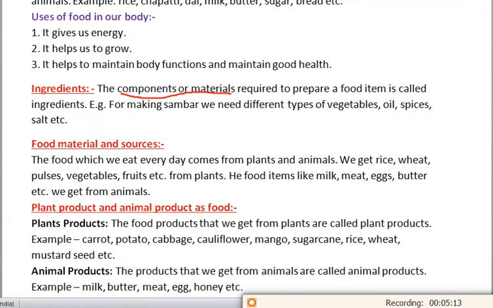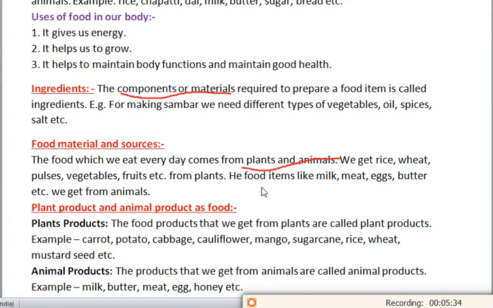Next we'll discuss food material and sources, that is, from where do we get the food? The food which we eat every day comes from plants and animals. From where do we get this food? From the plants and animals, of course. Now we'll see examples of food which we get from plants: rice, wheat, pulses, vegetables, fruits, etc. We get these from the plants.